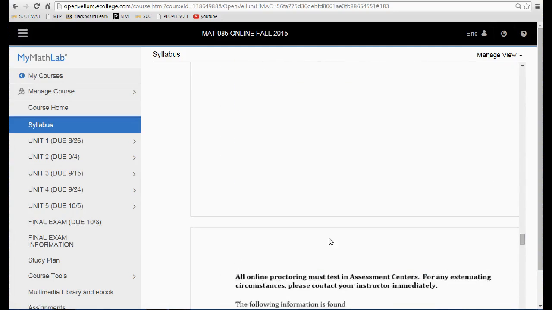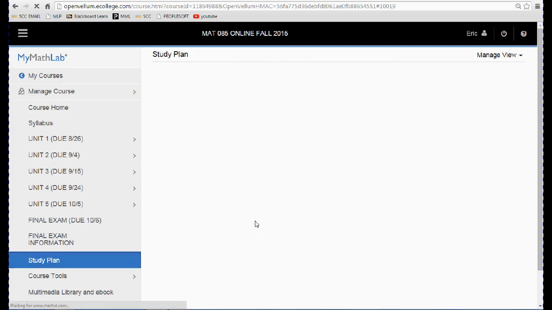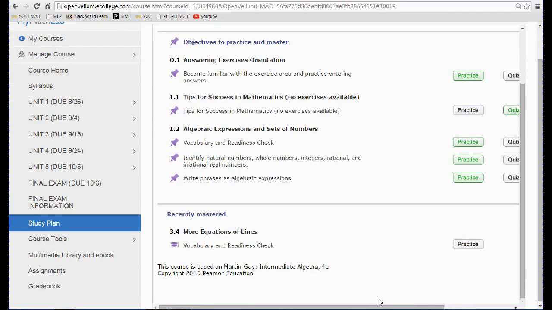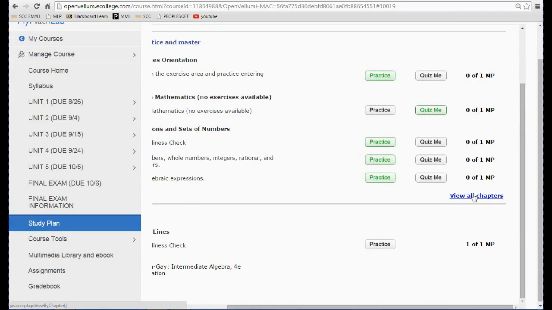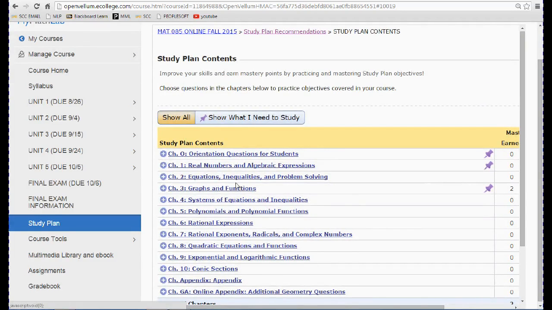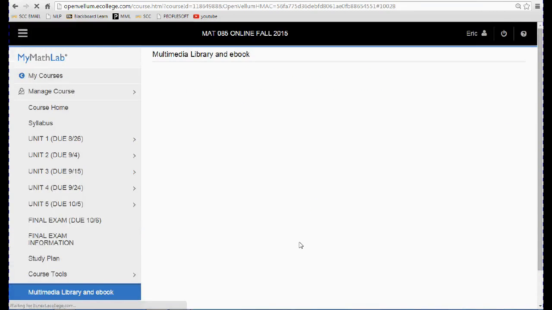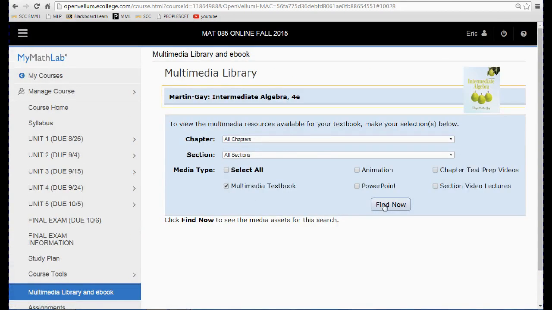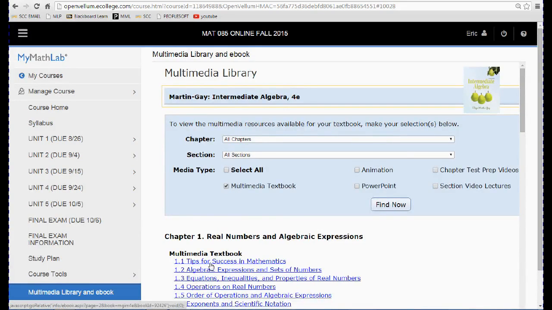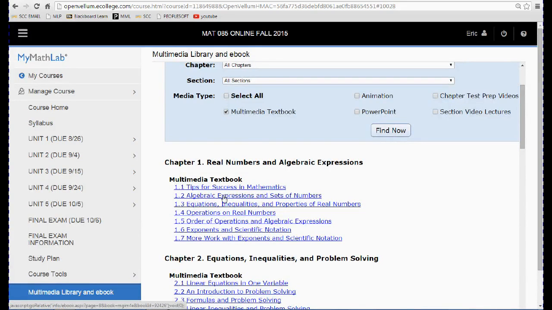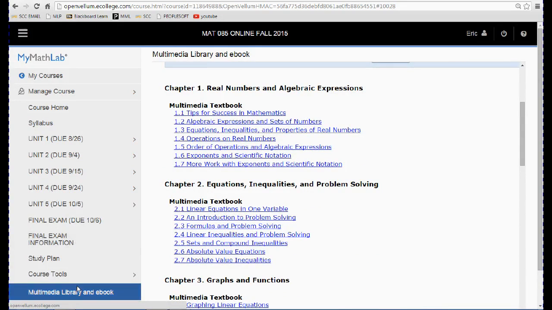And the last thing I really want to talk about is a study plan. This is where you can practice some more. If you do want to use it, click on View All Chapters, and then click on the chapter and sections that you're wanting to practice in. And then Multimedia Libraries, one place where you can find the textbook. Click there, and then you can click on any place you want to open up the ebook.